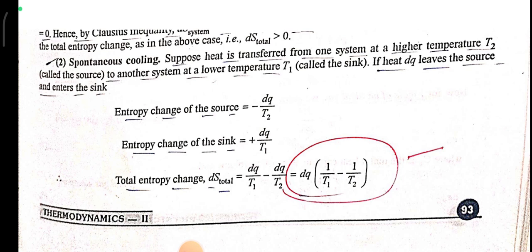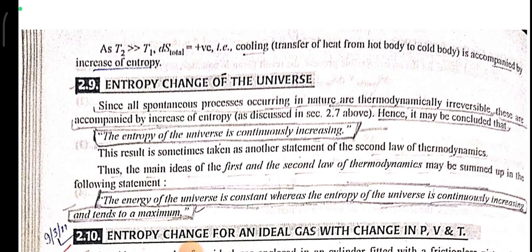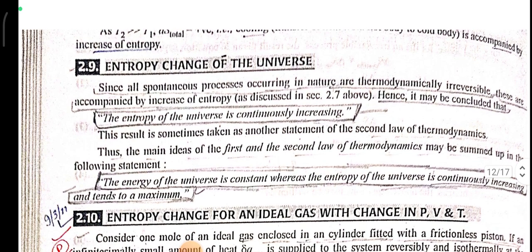Total entropy change dS total = dQ/T1 - dQ/T2 = dQ (1/T1 - 1/T2). As T2 is greater than T1, dS total is positive, that is cooling. Heat is transferred from hot body to cold and is accompanied by an increase in entropy.